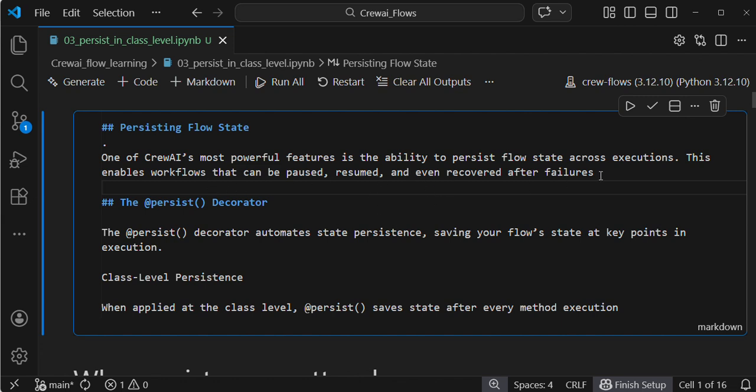So persistence is helpful in that particular step while implementing HITL, human in the loop. Persistence is very much important to save the state, and even recover after failure. This line they are saying: pause, resume and even recover after failure.